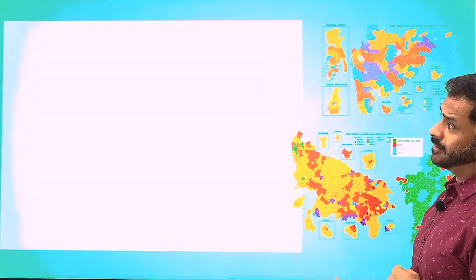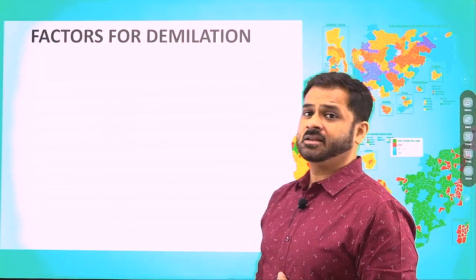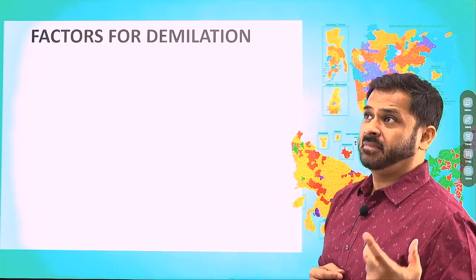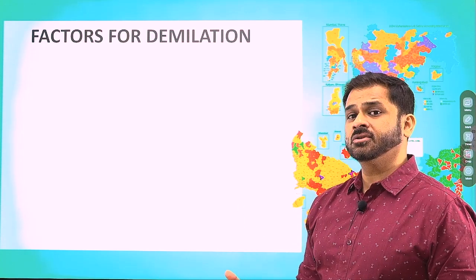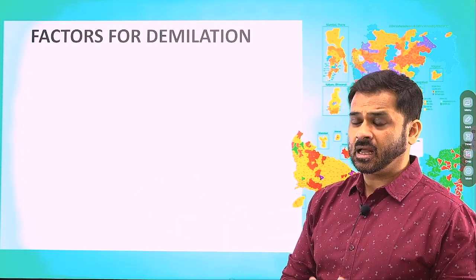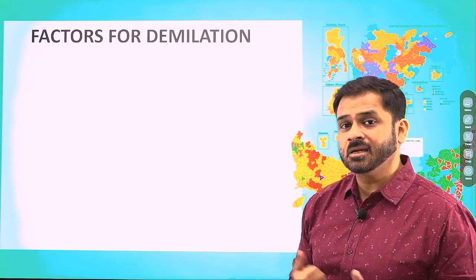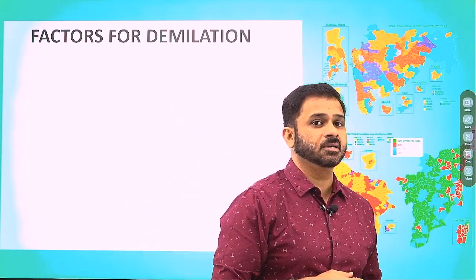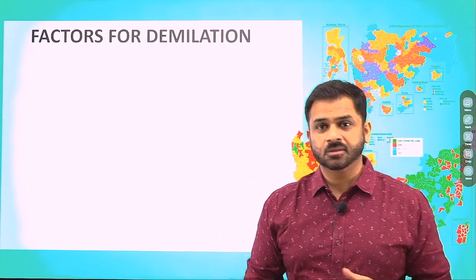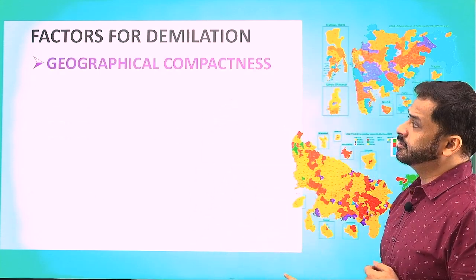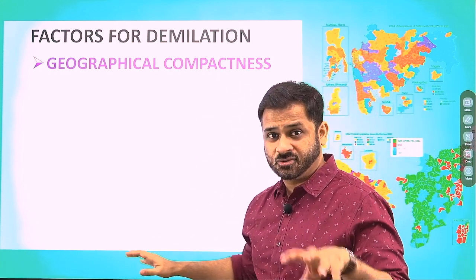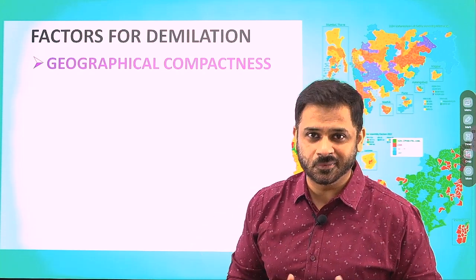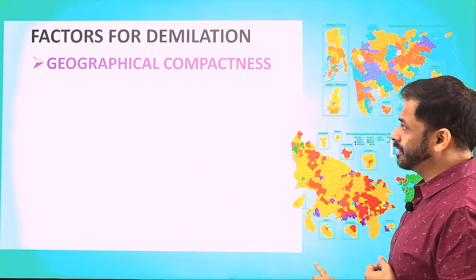Then let's see the factors which are taken into consideration for delimitation. Obviously population will be a factor, along with that geography will be a factor, and maybe the convenience of conducting elections, maybe of the people going to the booth, how easy it will be for people, how intelligible it will be for the people to participate in the process. Many such factors will be taken into consideration while you delimit the constituencies. So the factors are, first and foremost, the geographical compactness, that has to be seen. You should not have a very irregular kind of constituency, like a star shaped constituency or anything. So the geographical compactness should be there.